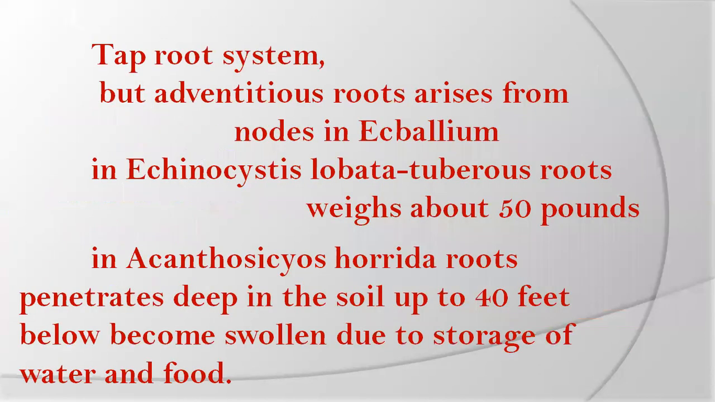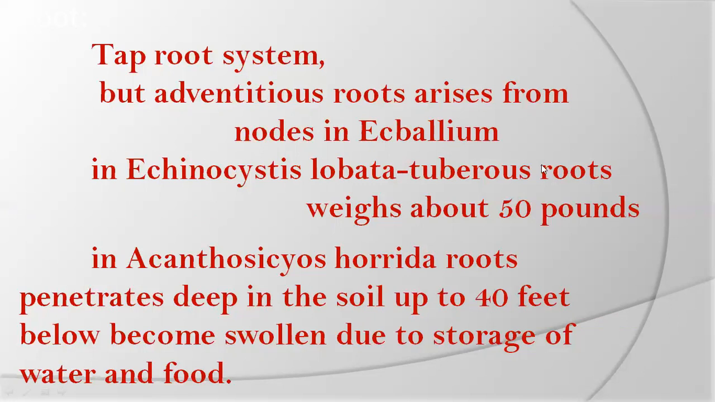Now the general characters which come under vegetative characters. First of all, root characters or root system. Most of them are dicotyledons, that's why they possess a taproot system. But a few members produce adventitious roots arising from the nodes, as in Ecballium and Echinocystis lobata.